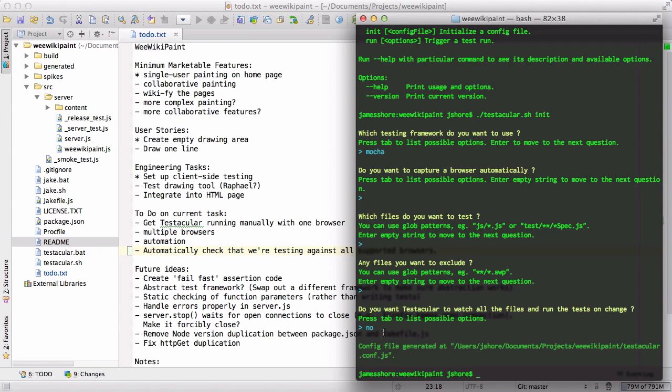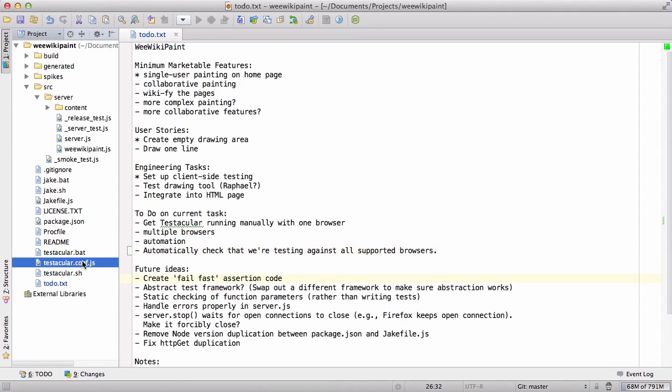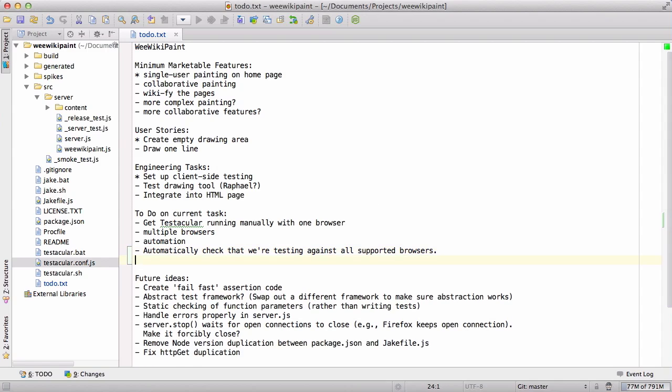So there it goes. It's created our testacular.conf.js. So that's right here. Let's move the Testacular configuration file at some point because the only things we want to have at our top level are the stuff that people really need to know about. So I don't want it to get all crufted up with configuration files. We'll put it in the build folder or something like that at some point in the future.